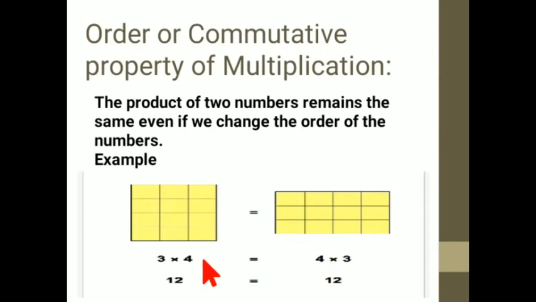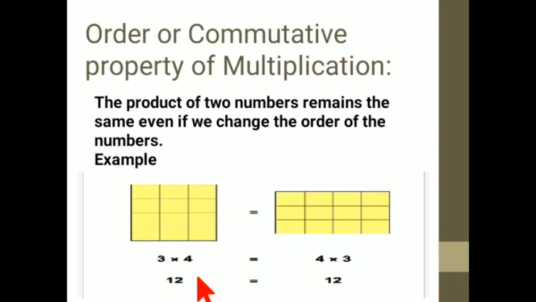First and second. Suppose your sitting arrangement also. Sometimes you sit in the first bench, sometimes you sit in the second bench. So you are changing your order. Okay, so that order is nothing but just a placement of a number, the place where you want to keep that number.